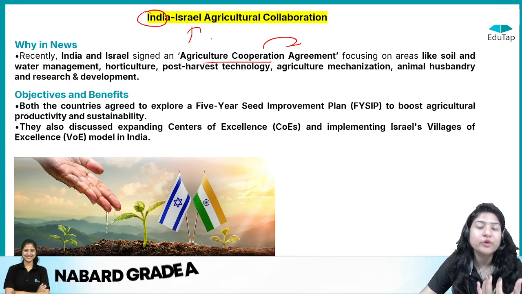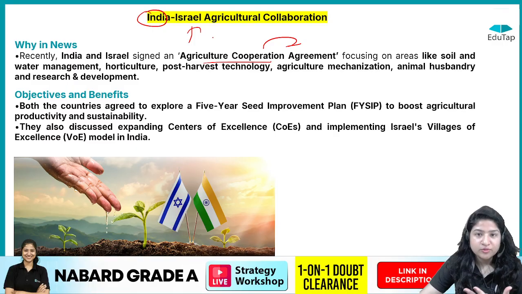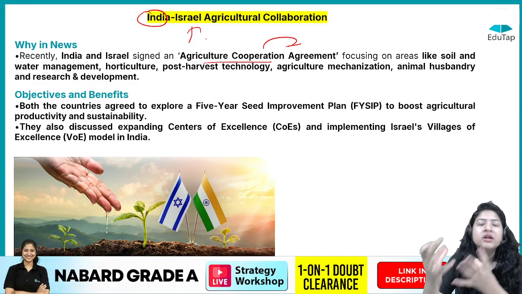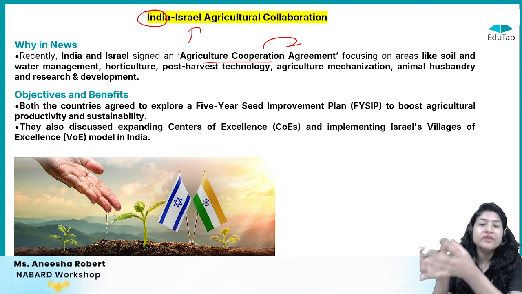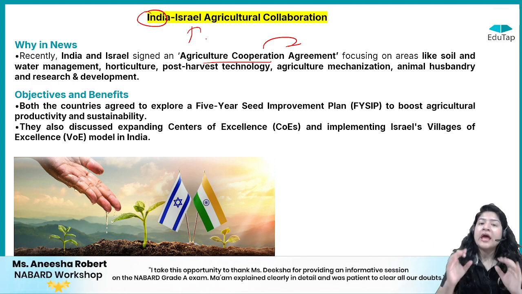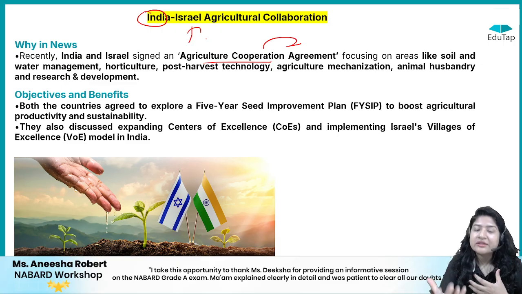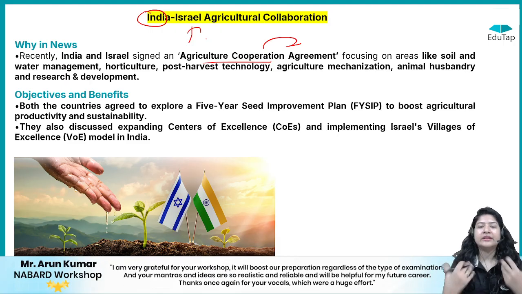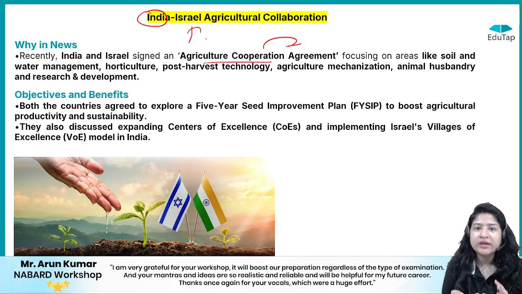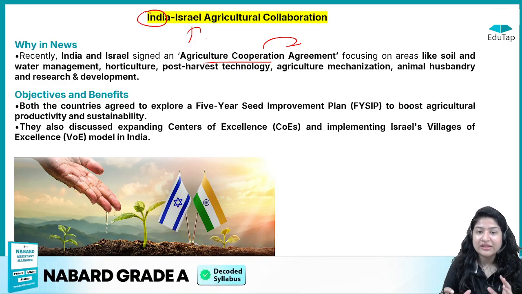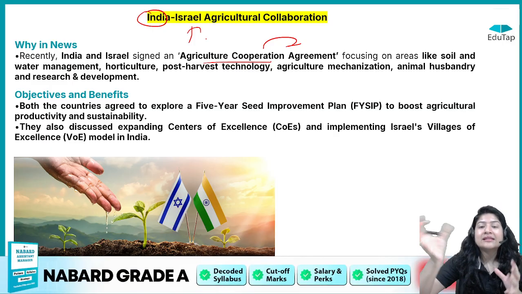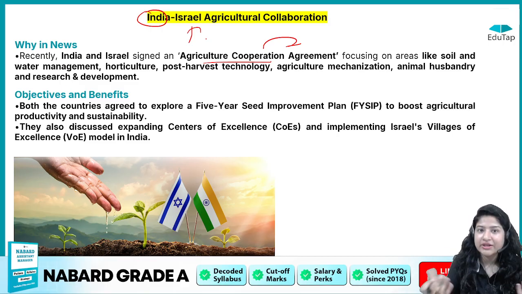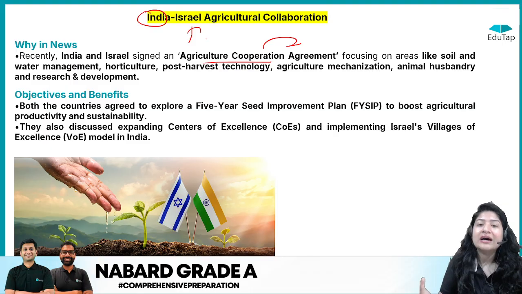What is the government doing for agriculture promotion, right? Because when we are making collaboration with another country, we will learn how the agriculture sector performs there. We can utilize that information over here. And not only that, when we collaborate with some other country, our resources double, right? For example, if in India the scientists are doing research, but now we have collaboration with Israel, now the scientists of Israel and the scientists of India can in collaboration do much better research, right? Because now the brains have also doubled, right?